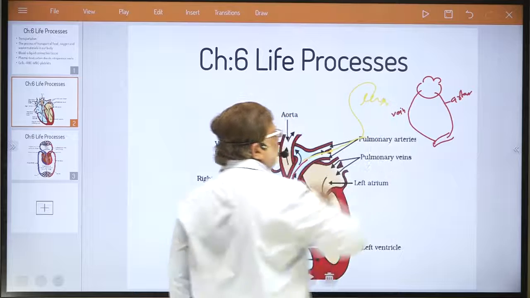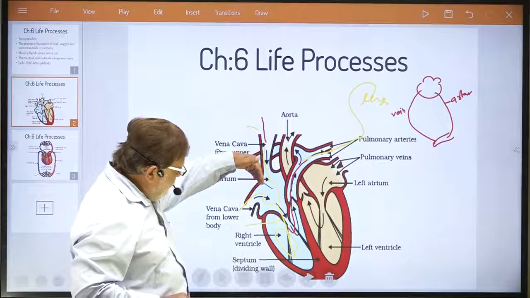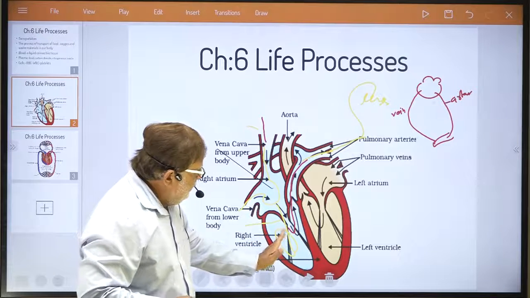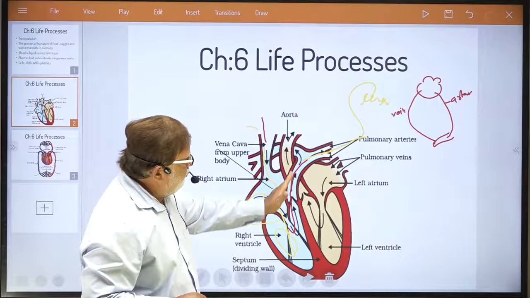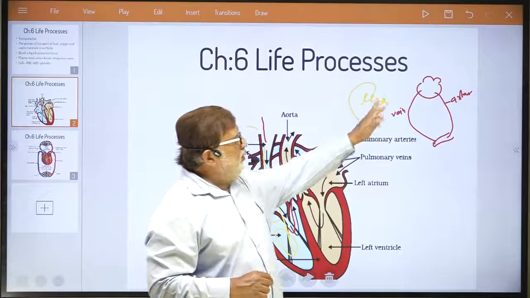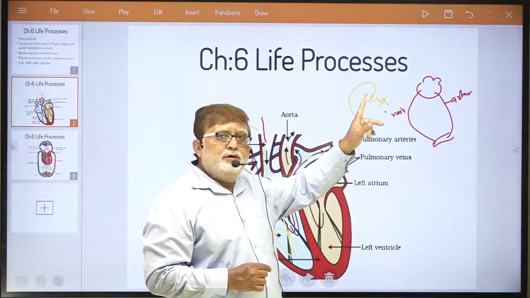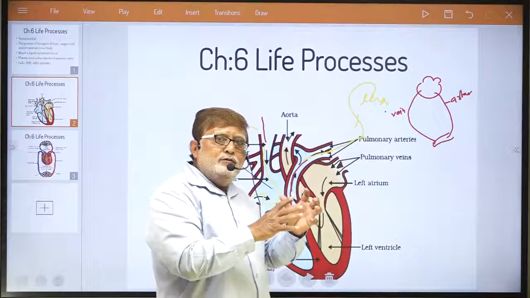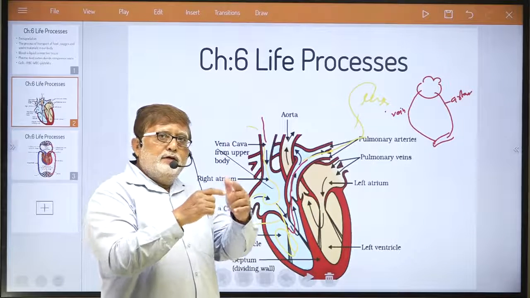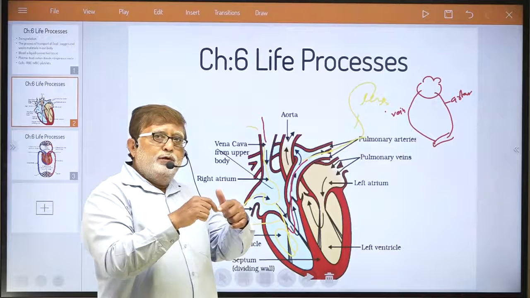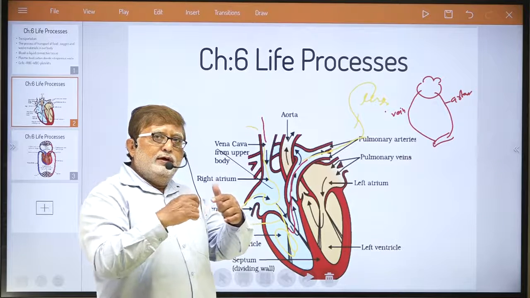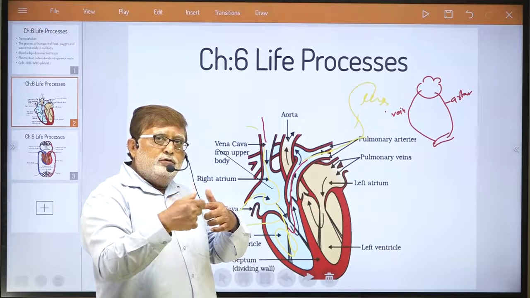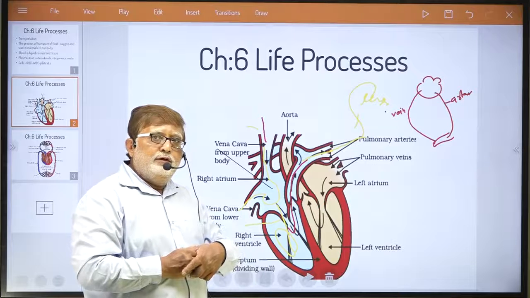Try to understand. Impure blood from the right atrium goes to the right ventricle. From the right ventricle, it is pushed to the pulmonary artery to the lungs. What happens in the lungs? I have already explained to you that in the lungs, in the alveoli, the exchange of gases takes place. From impure blood, carbon dioxide diffuses to air, and from air oxygen diffuses to blood. That process happens in our lung.